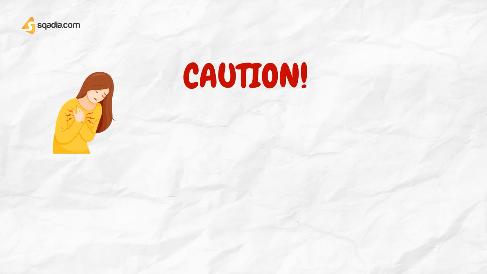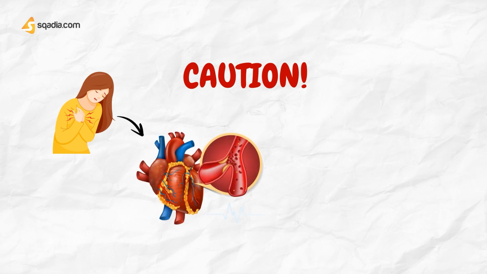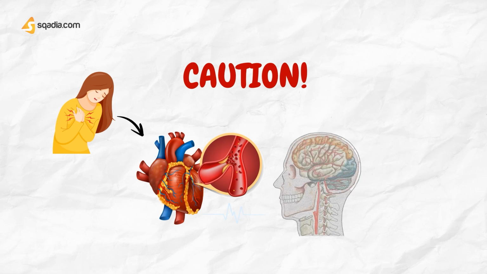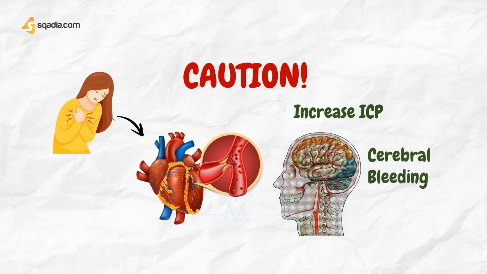A special caution that we need to look out for is that chest pain that is not relieved by 2 or 3 tablets within 30 minutes may be due to an acute myocardial infarction. In addition, nitrate administration may result in an increase in intracranial pressure, and therefore, these drugs should be used cautiously in patients with cerebral bleeding and head trauma. Let us move towards beta-adrenoceptor antagonists now.